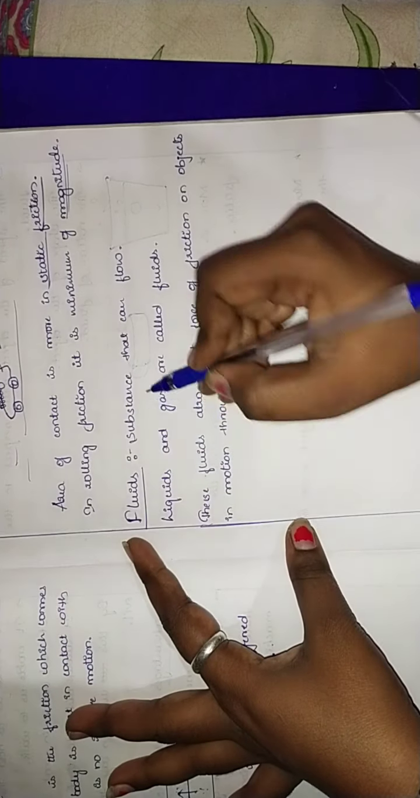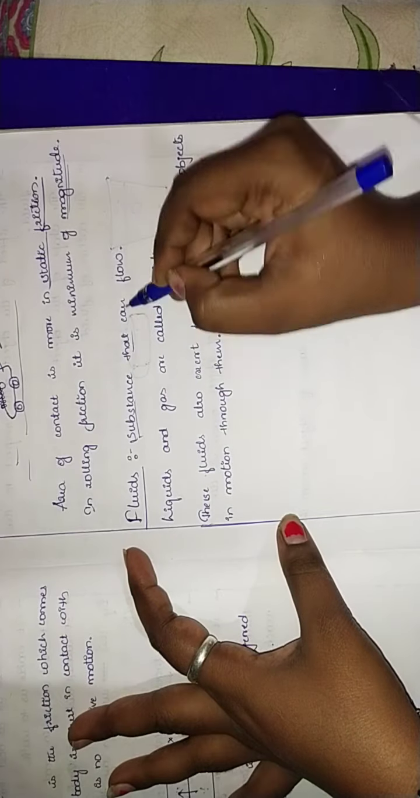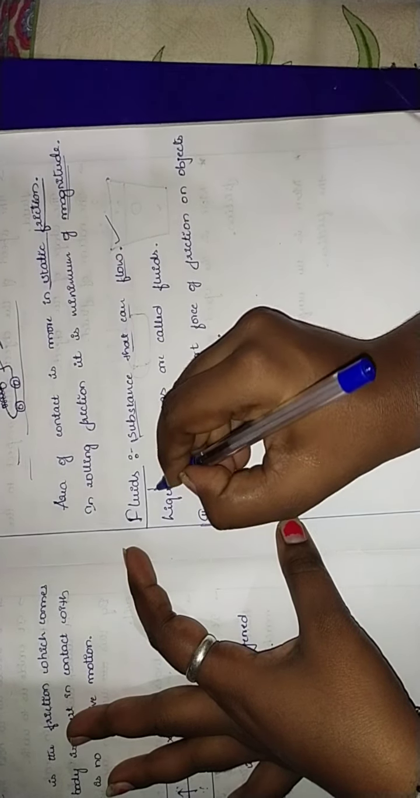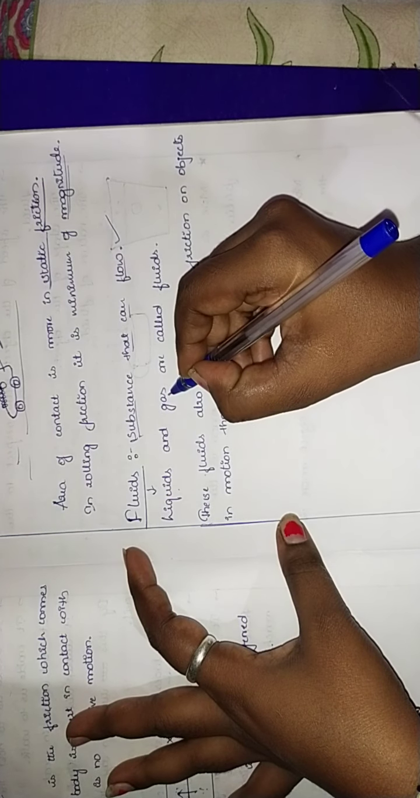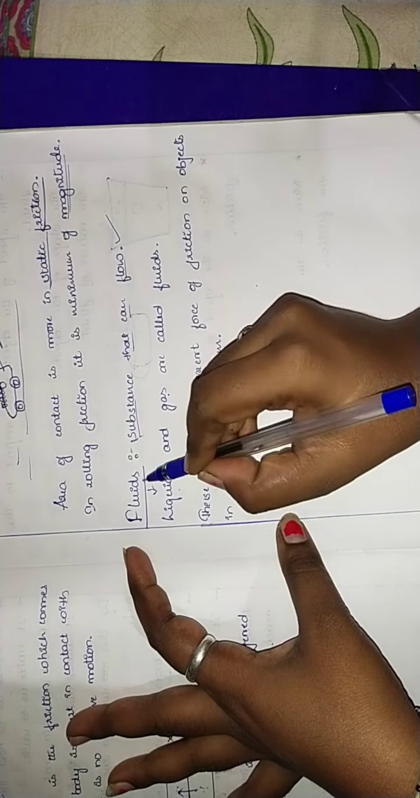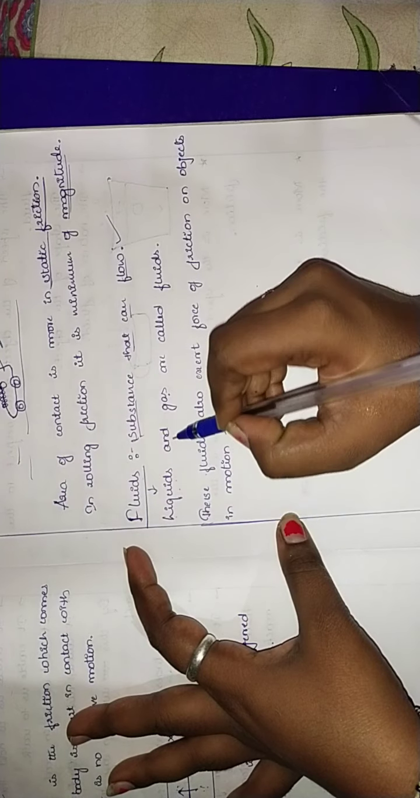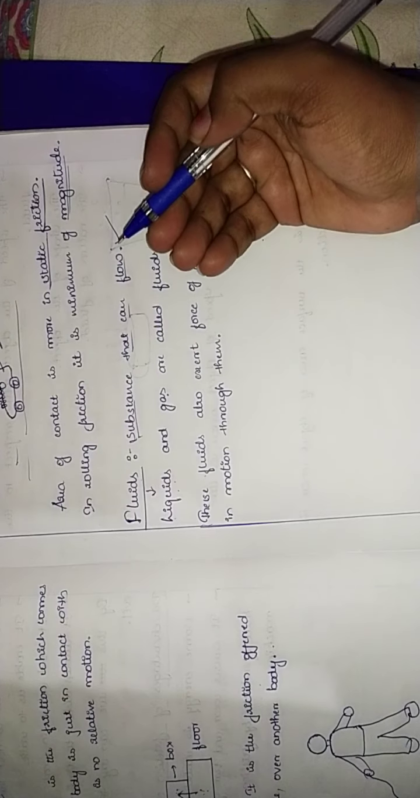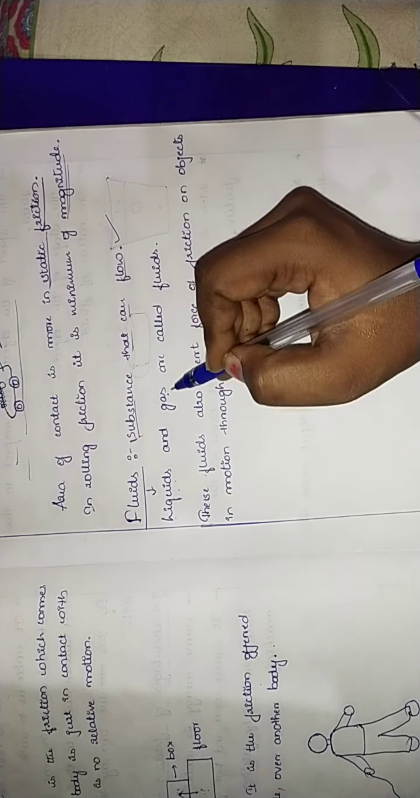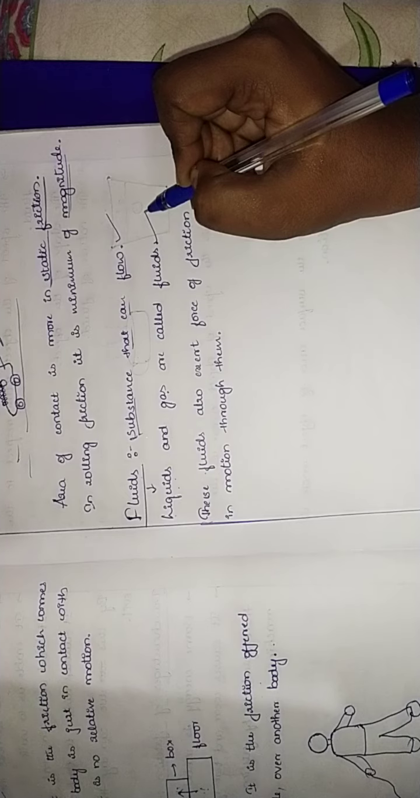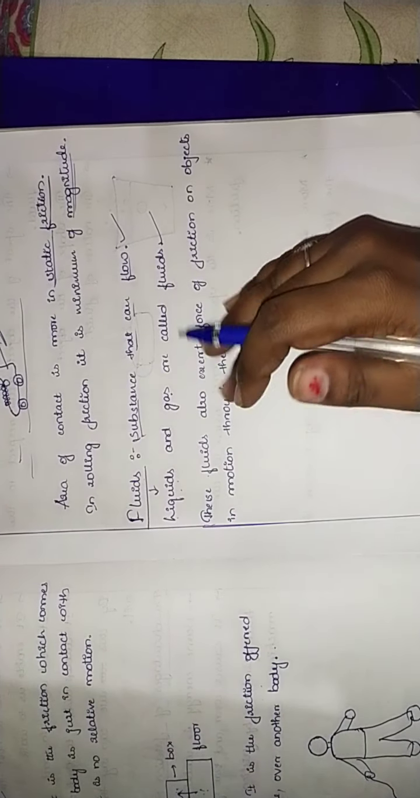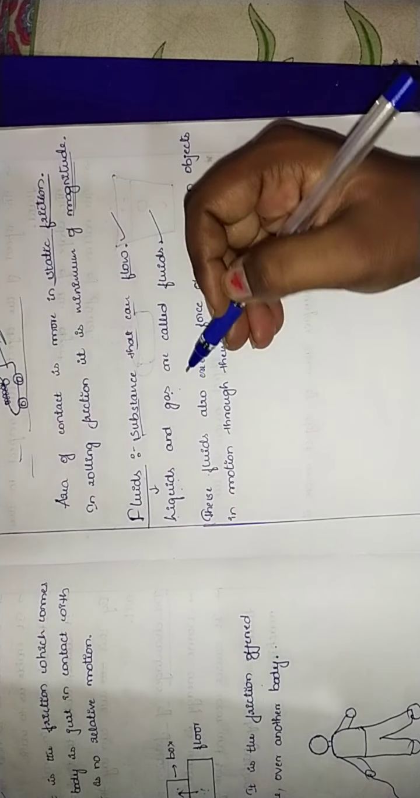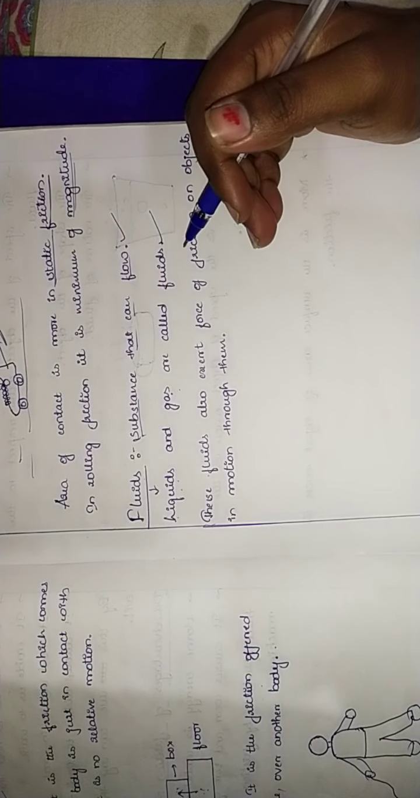So we know that a substance that can flow is called a fluid. In fluids we have liquids and gases, isn't it? So substances that can flow, in the form of liquid and gas, are called fluids. Okay, we already know this.